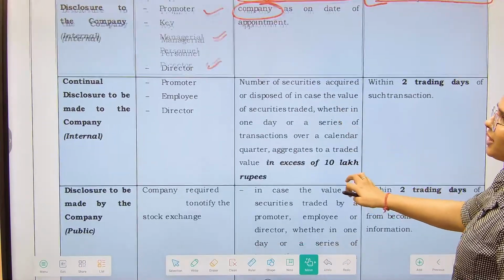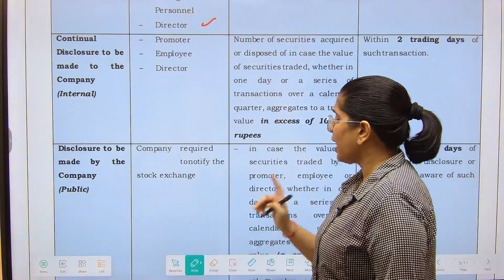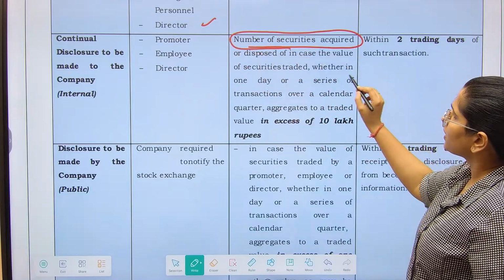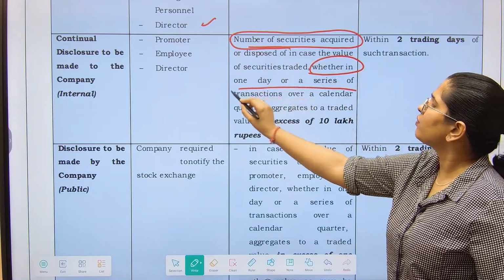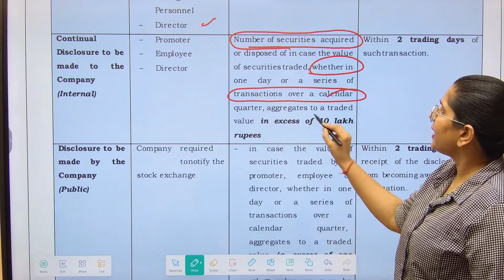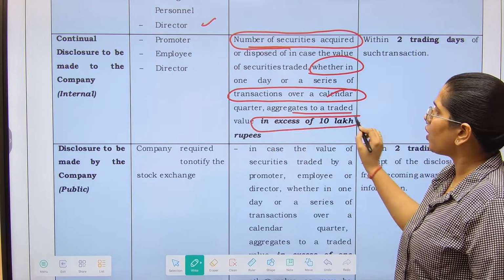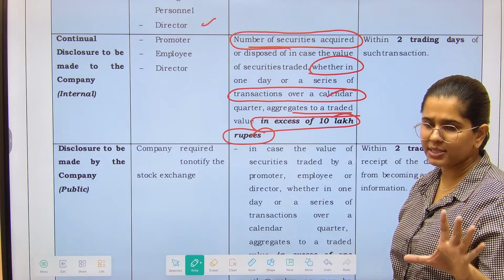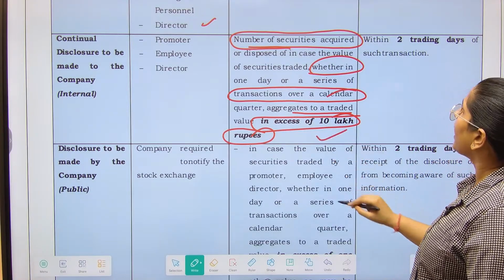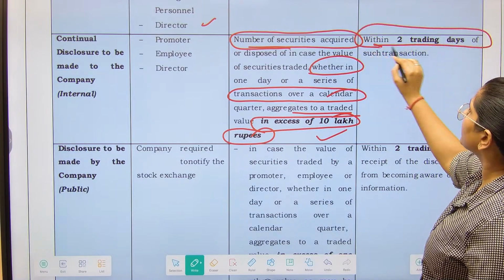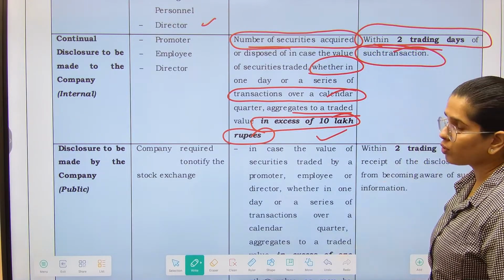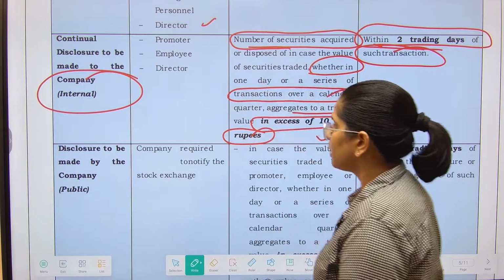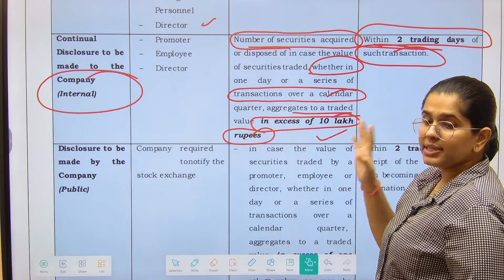Very important. After that, promoter, employee and director, whatever number of securities they have acquired or disposed, right, whether in one day or a series of transactions over a quarter, aggregating to a traded value in excess of 10 lakh rupees. So in a quarter or just in one day, whatever might be the case, if you have traded in excess of 10 lakh rupees, then within 2 trading days of the transaction you have to make a disclosure. That means who is going to make the disclosure? Company, right? This disclosure is internal disclosure.